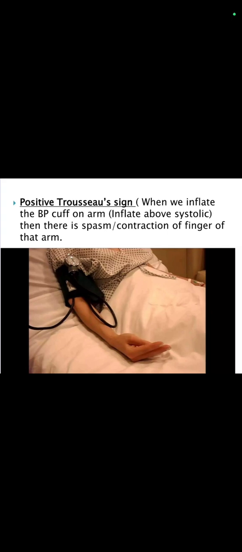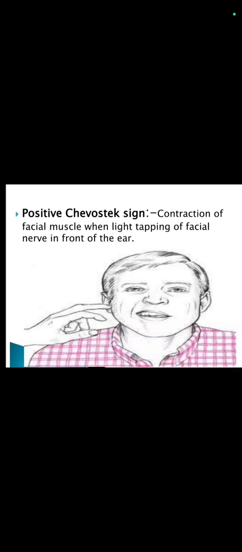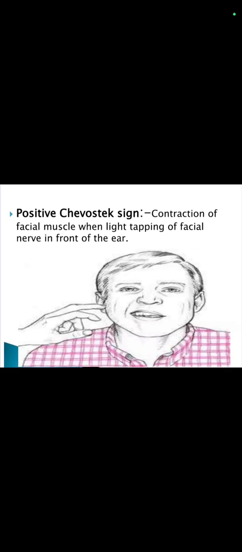Then positive Trousseau sign. When we inflate the BP cuff on the arm above systolic, there is spasm and contraction of the fingers of that arm. Positive Chvostek sign. Contraction of facial muscle when lightly tapping the facial nerve in front of the ear.